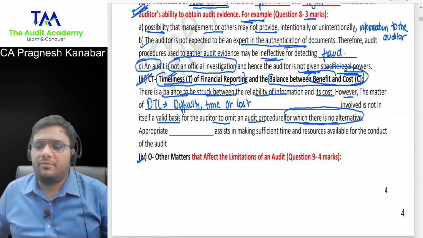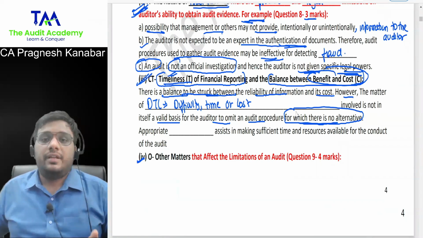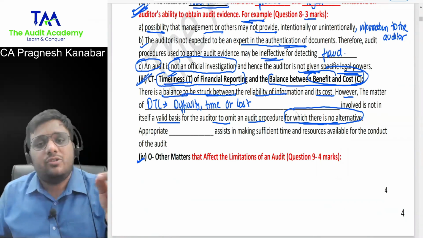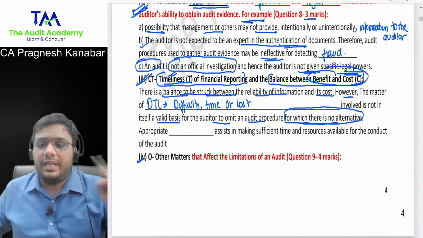If there is difficulty, time, cost involved, but there is an alternate procedure that can satisfy you, can you go for that alternate procedure? Yes, sir. If there is no alternate procedure and there is only one procedure that can satisfy you, can I say you will have to take the DTC? You will have to take the DTC?